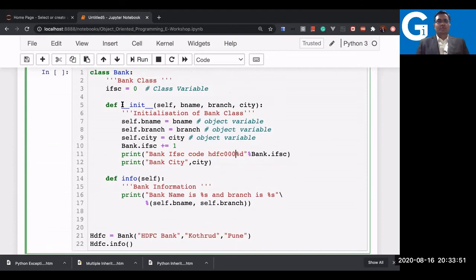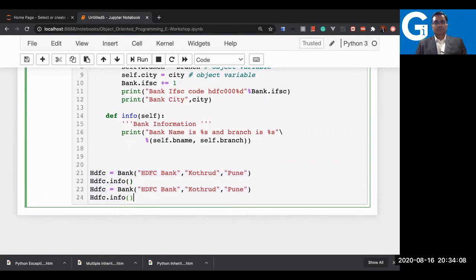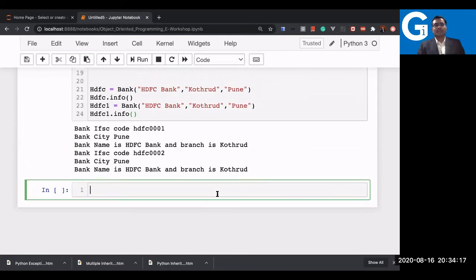I just wrote this class variable. I'm just printing here bank.ifsc. Because this is a class variable, I should write the class name here, and let us create multiple objects of this. So HDFC 1. Let us see how it works. Great. So you can see there is a bank IFSC code which is HDFC 001, HDFC 002. So we now have a unique code for that.